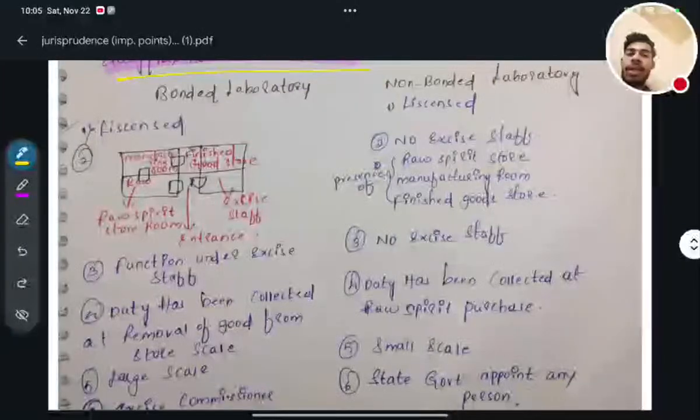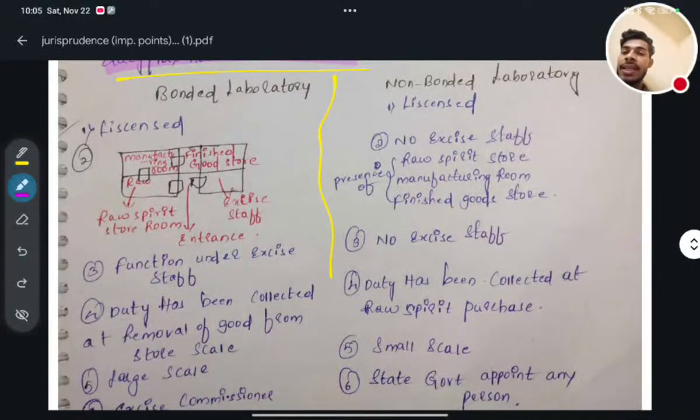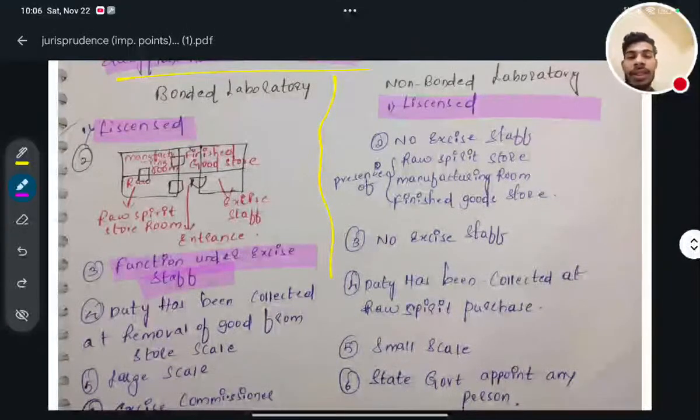Now we will see bonded laboratory and non-bonded laboratory. Okay, so bonded laboratory is licensed. Non-bonded laboratory is also licensed. Bonded laboratory functions under the excise staff. Non-bonded laboratory functions under no excise staff.